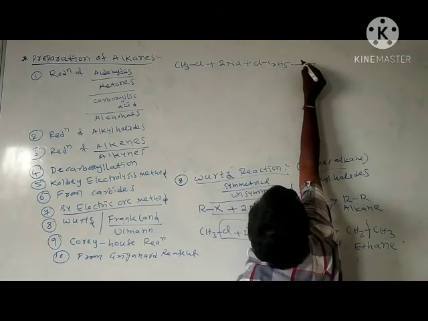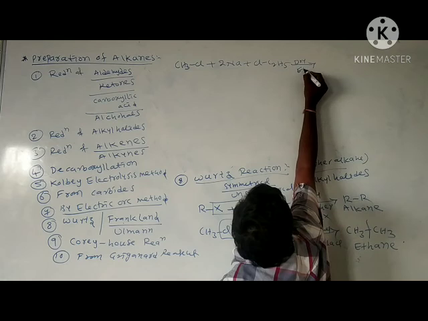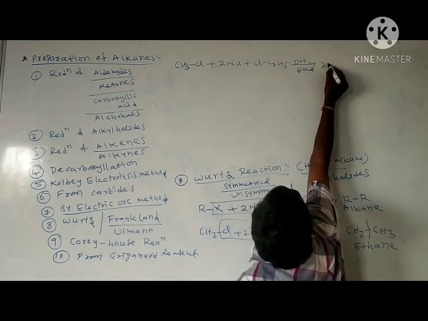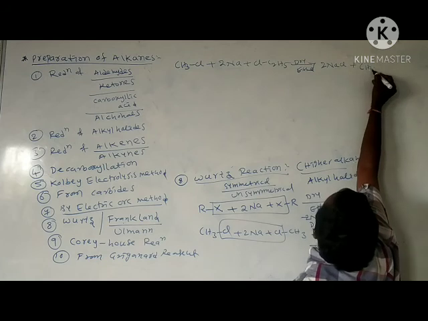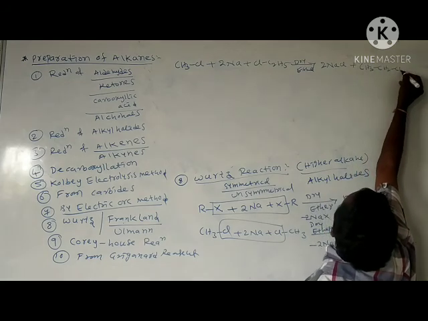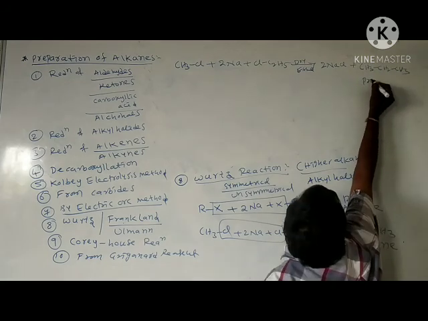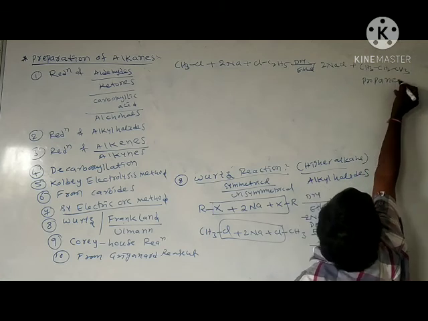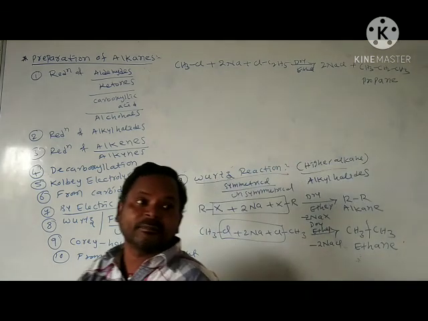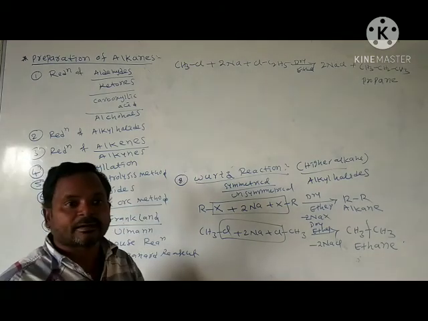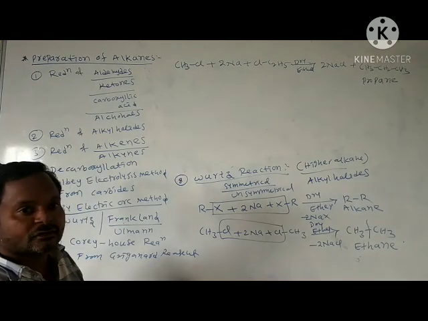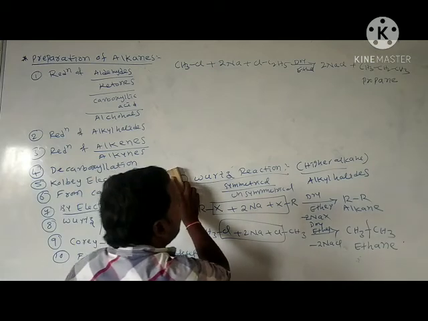In the presence of dry ether, loses 2 moles of sodium chloride and forms CH3, CH2, CH3. Propane. This we call an unsymmetrical alkane. By using this method, we prepare symmetrical alkane and unsymmetrical alkane. This is the Wurtz reaction.